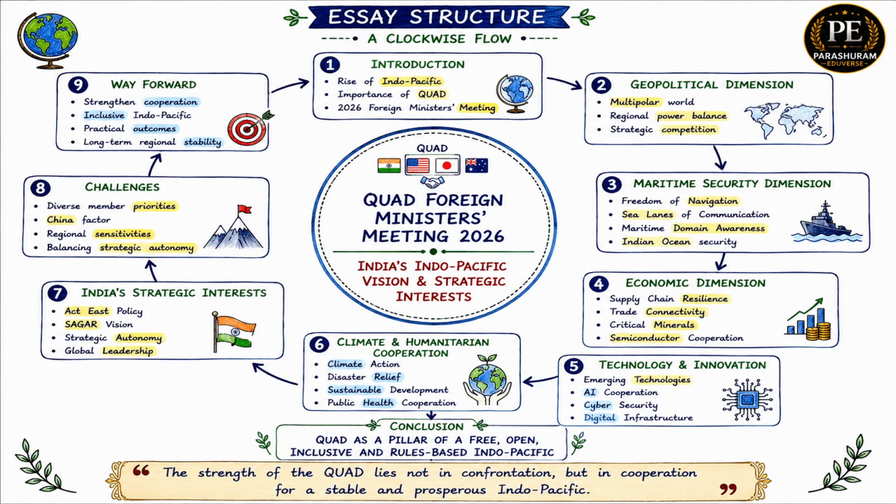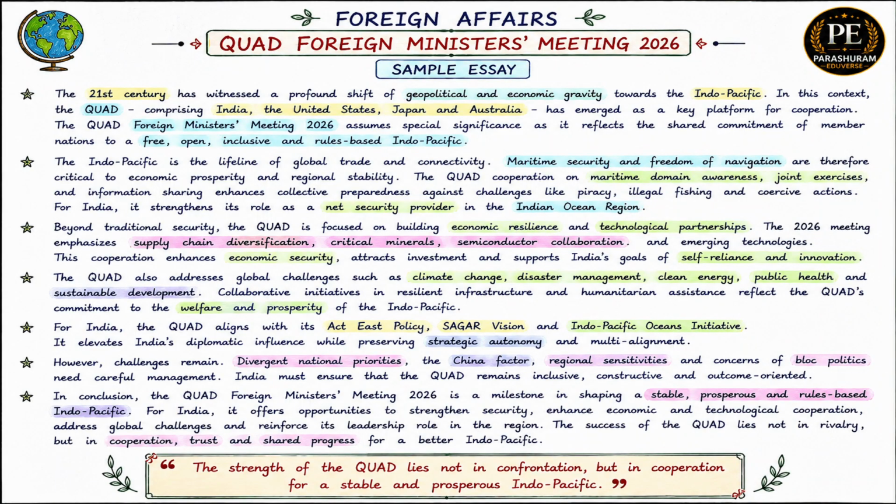No UPSC essay is complete without discussing challenges. Important challenges are different priorities among members, China factor, regional sensitivities, balancing strategic autonomy. After challenges, provide a way forward. Mention stronger cooperation, inclusive Indo-Pacific, practical outcomes, long-term regional stability. Finally, conclude with optimism.